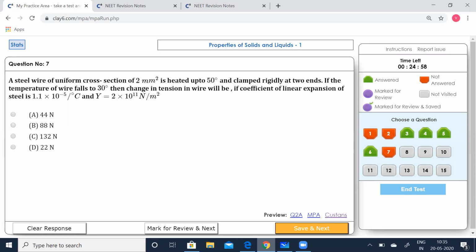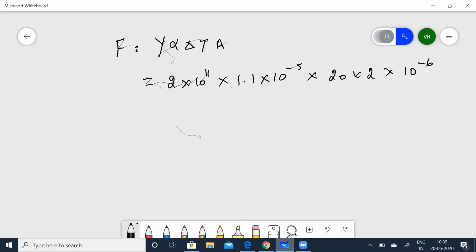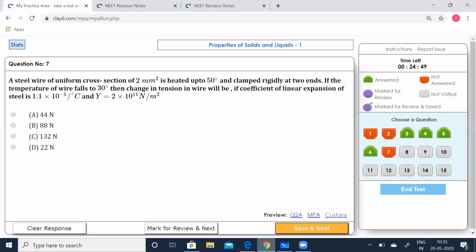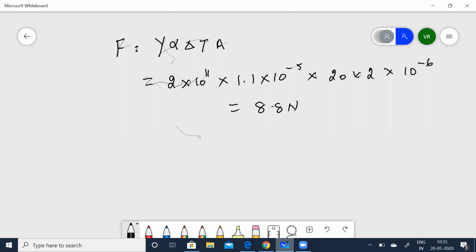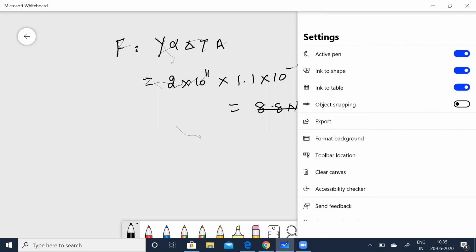Having substituted all the values, simplify that. That gives you 88 newtons. Let's see which option is correct. It's not 8.8 newtons, it's 88 newtons. So option B is correct. Save that. Go to the next.